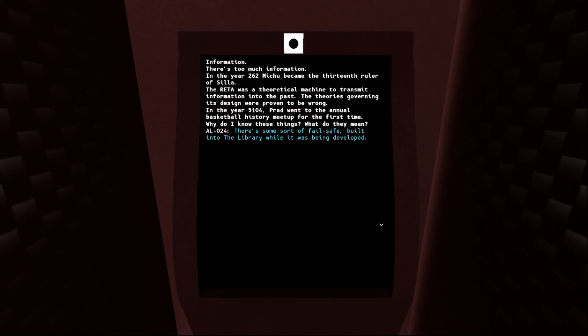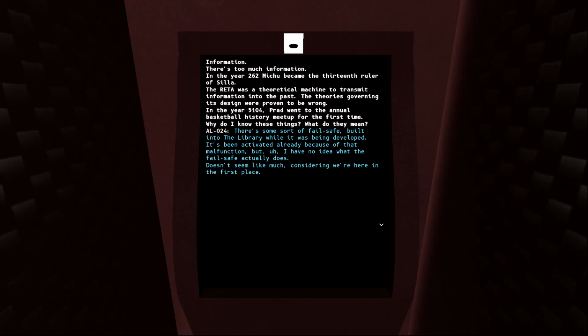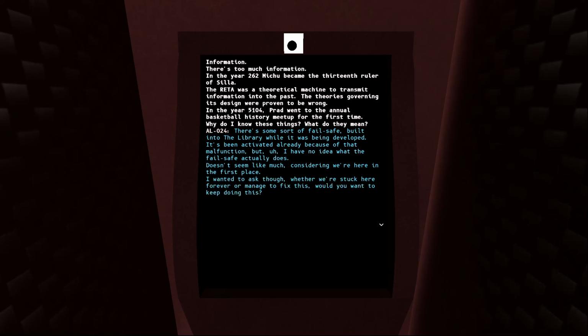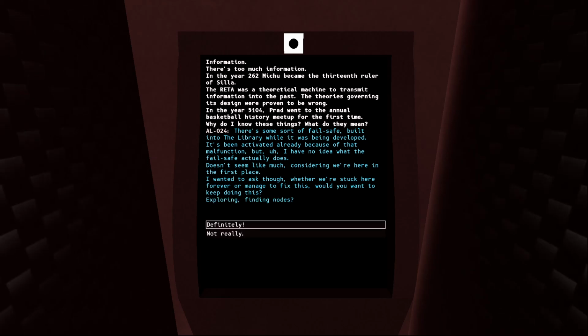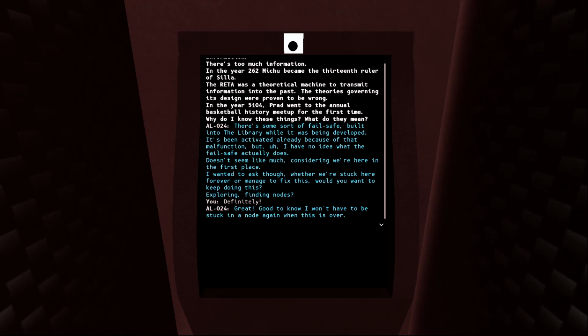There's some sort of failsafe built into the library while it was being developed. It's been activated already because of that malfunction, but I have no idea what the failsafe actually does. It doesn't seem like much considering we're here in the first place. I wanted to ask though, whether we're stuck here forever or manage to fix this. Would you want to keep doing this? Exploring? Finding nodes? I'm leaning towards not really, but I don't want to make Al sad. Definitely. Good to know I won't have to be stuck in a node again when this is over.